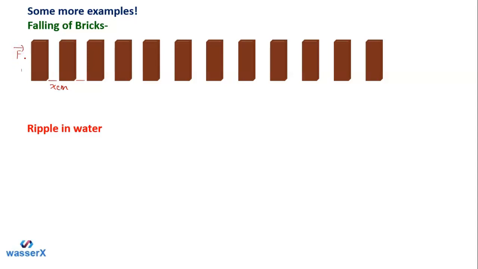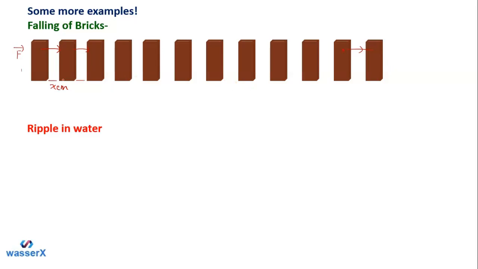When you apply some force, of course you are doing some kind of work, and work is a kind of energy. So you are putting some energy into this brick, and when you do, this brick will vibrate or get disturbed from its mean position, so it will fall onto the next one. In a similar manner, this energy is transferred to the next brick, which will also be disturbed from its mean position, and finally this brick will hit the last one, and it will fall.